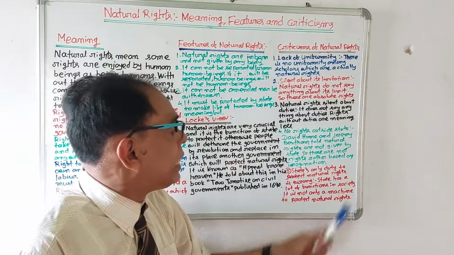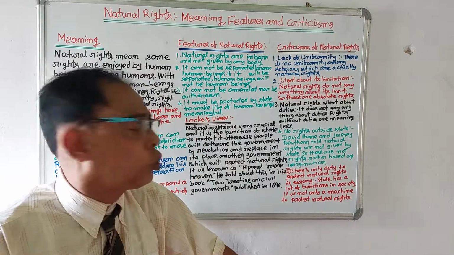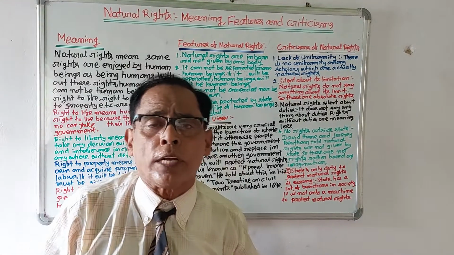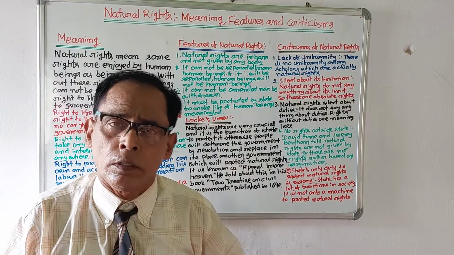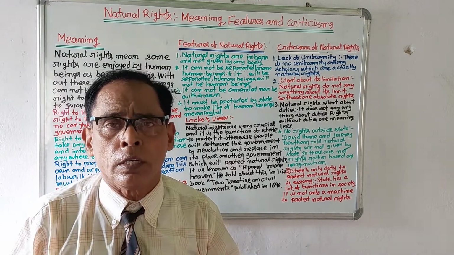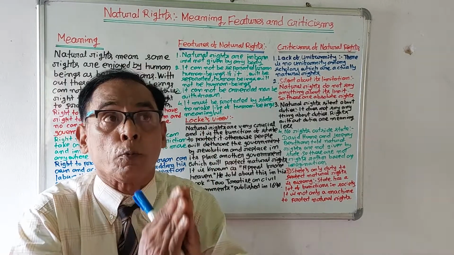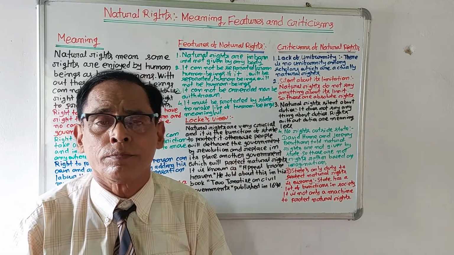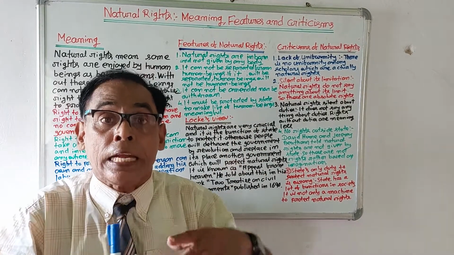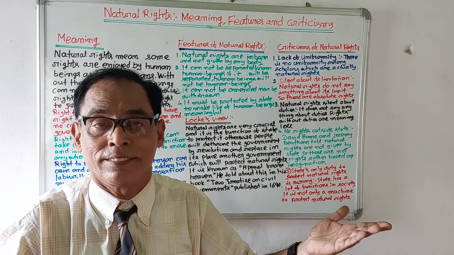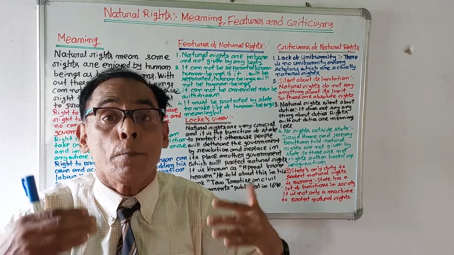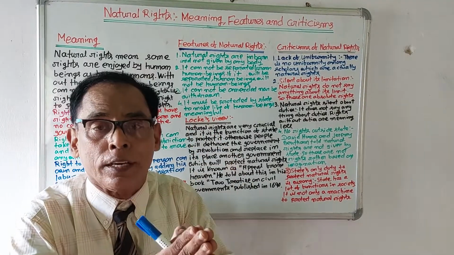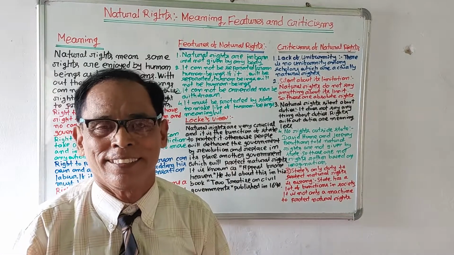Finally, the state's only duty is to protect natural rights, as the theory of natural rights says. John Locke also said it is the function of the state to protect natural rights. But according to critics, the state has many functions. It should not be the function of the state to protect rights only. If it were, the state would be a machine only.